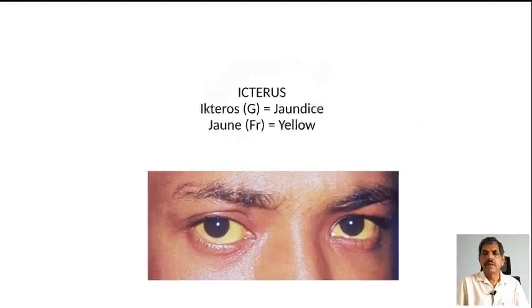Today we shall discuss yet another important topic, namely icterus. The term icterus is a Greek term meaning jaundice. In French, jaune means yellow.